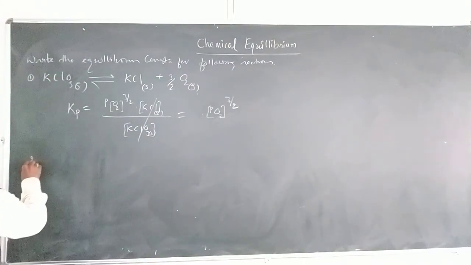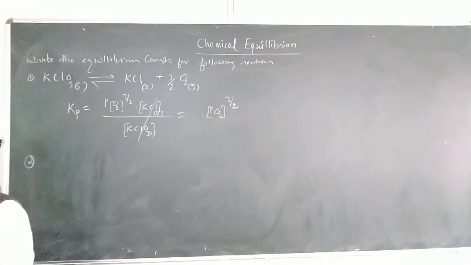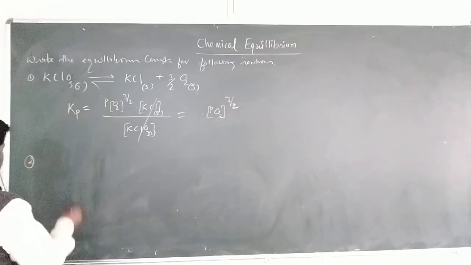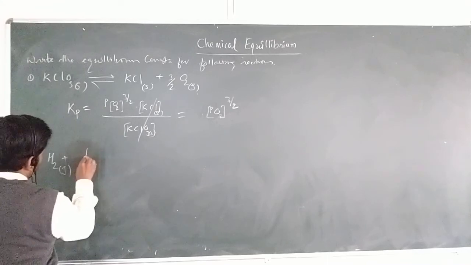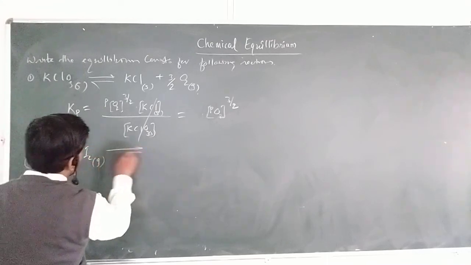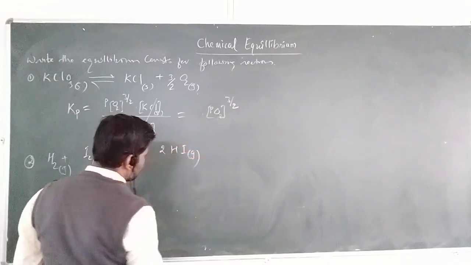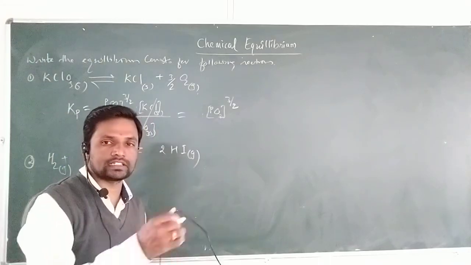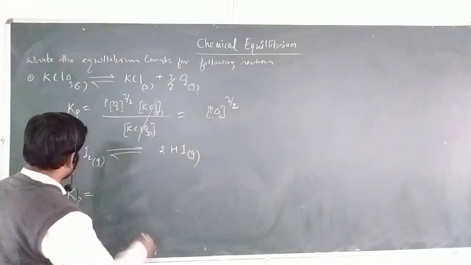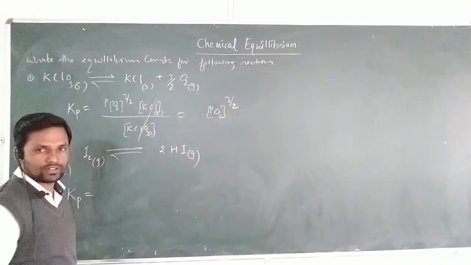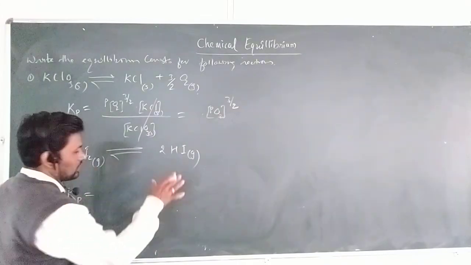Let us consider the second example, one more example. Hydrogen, H2 gas, and I2 in the form of gas, forms 2 molecules of HI, again in the form of gas. So here, all are in gaseous form. For the equilibrium constant in terms of the pressure, first we write the concentrations of the product divided by the concentration of the reactants, but we have to take into consideration that all are gaseous.